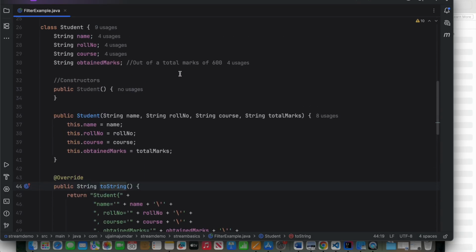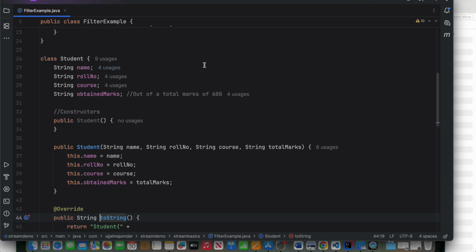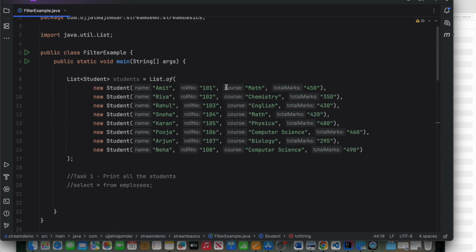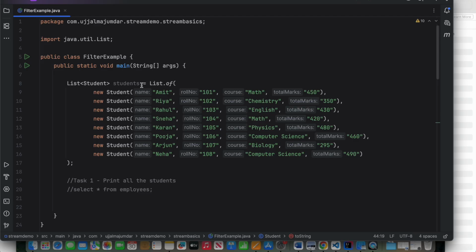Now, if I have a table corresponding to this, that would be a students table having 4 columns in it. So we can consider this as the whole table. I have created a students list with 8 student objects. Each student object represents a record or row in a table, and each field represents a column: name, roll number, course, total.